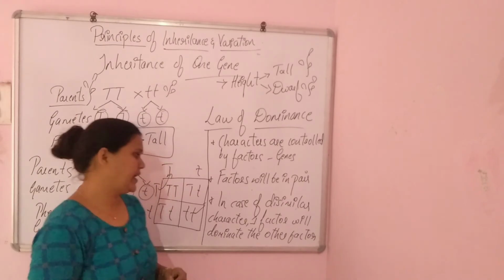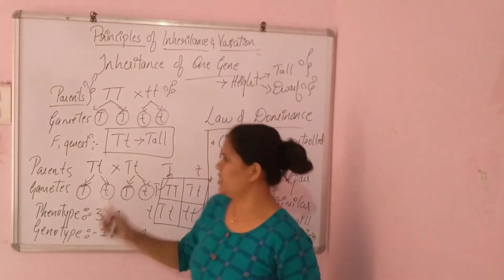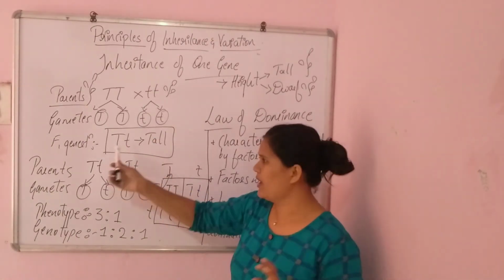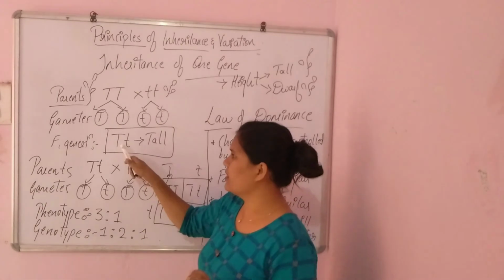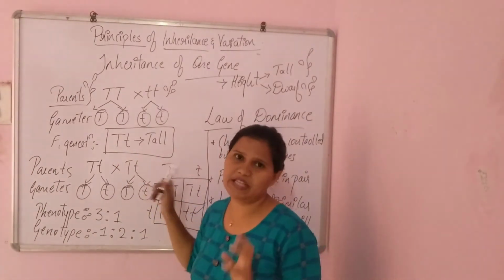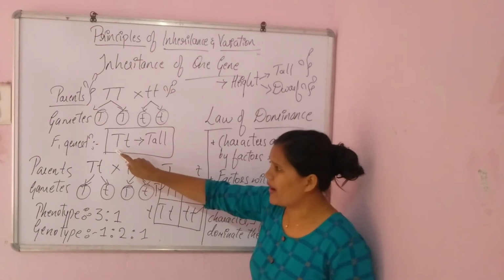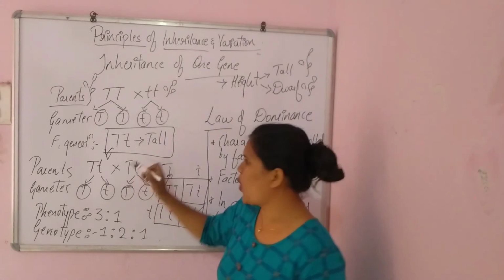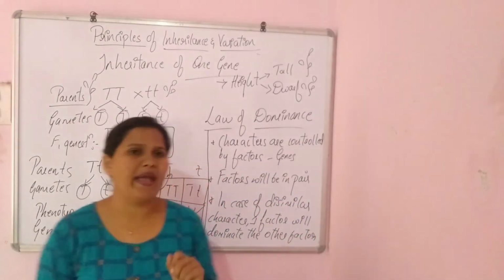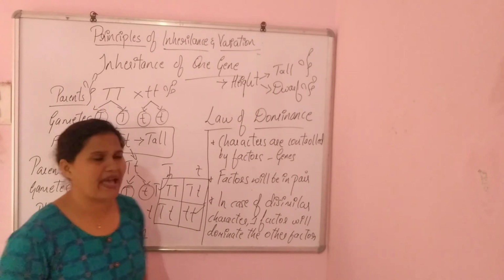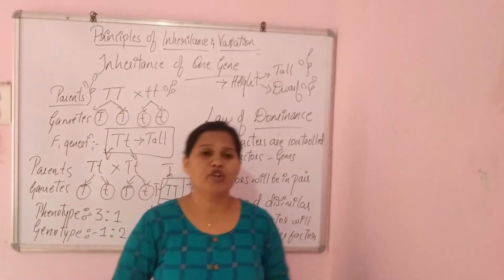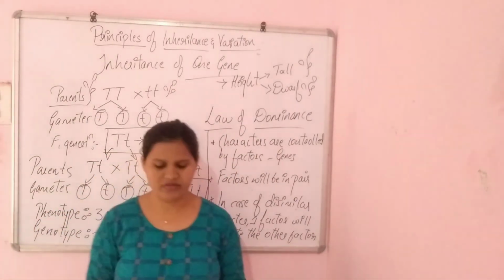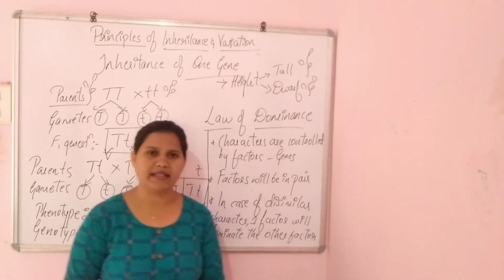In the sense, see, in case of dissimilar characters, we can see here the dissimilar characters, right, where capital T is tall and small t is dwarf, right? Here the character has the dissimilar thing, right? So here the one factor or the one gene, that is tall, is dominant over the dwarf. So that's why Mendel said that in case of dissimilar characters, one factor will be dominant over the other. So this is what the law of dominance is. This is the first law which is given by Mendel.